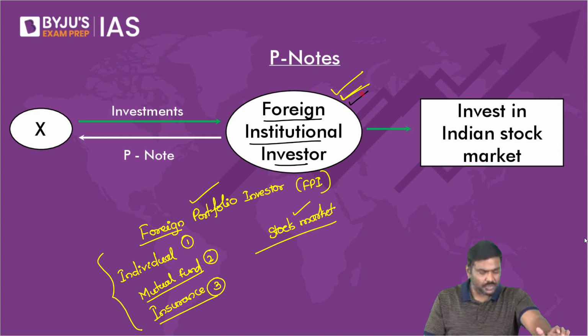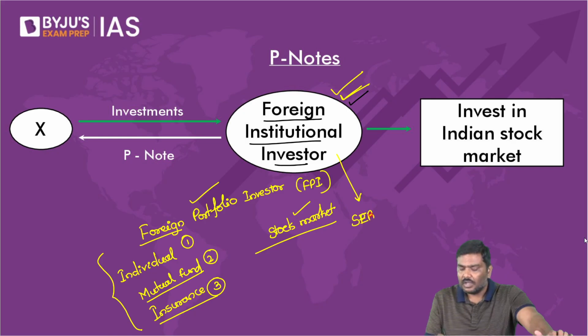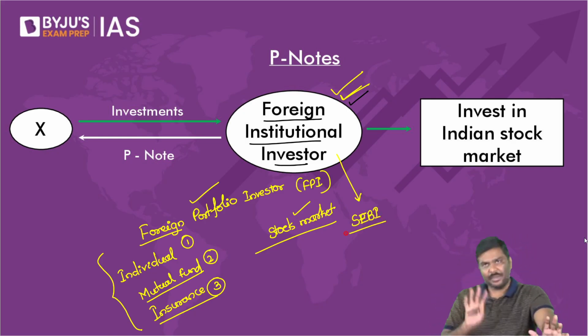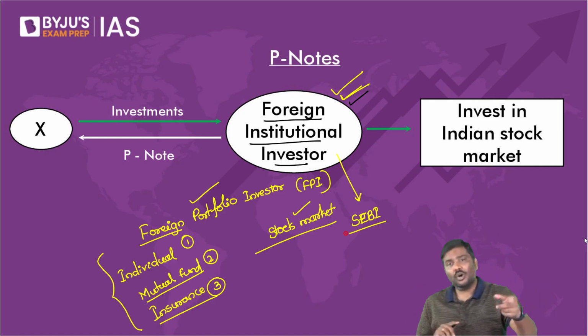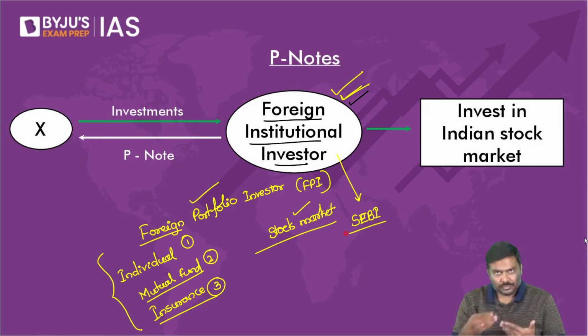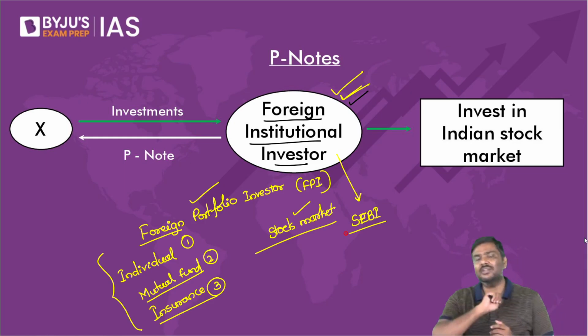Whenever a foreign institutional investor wants to invest in India, first they will have to be registered with SEBI, the Securities and Exchange Board of India. SEBI is the market regulator. So if you want to invest in India, you will have to be registered with SEBI. Now, point number two is done. Let me go to point number three.